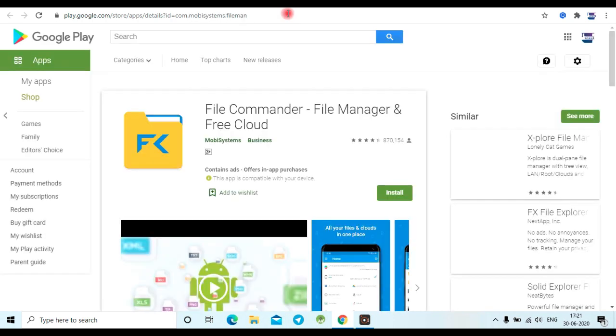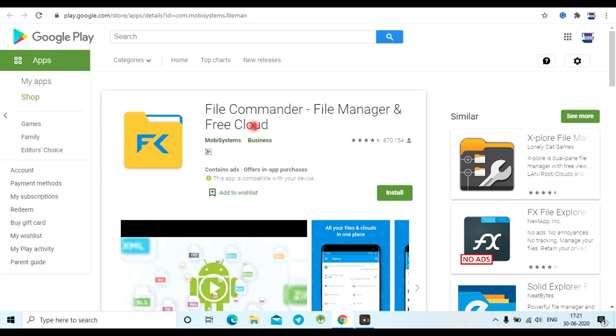And the other option is File Commander. This is also a best app to manage your files. If you want, you can check it out. It is the best app, and you can get free cloud storage also.